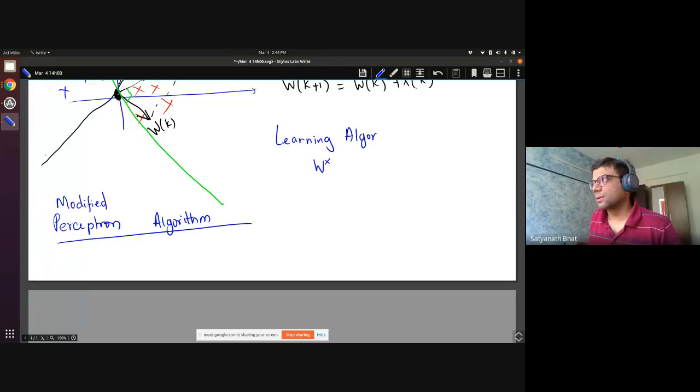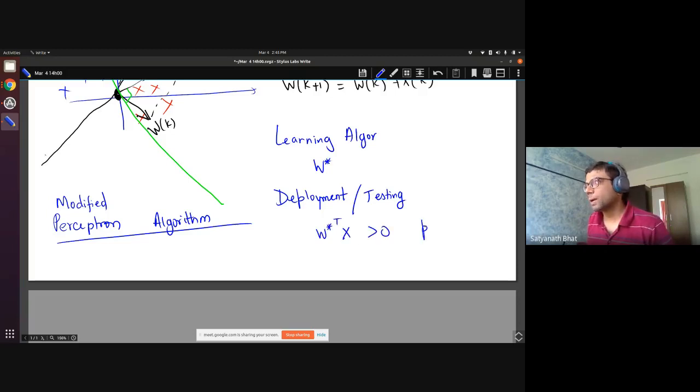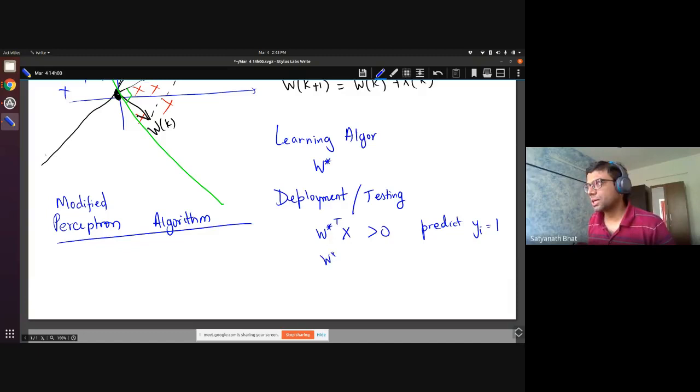The output of a learning algorithm is W star, okay? And in deployment, this is also called the testing phase, what you do is you compute W star transpose X. If it is greater than 0, you predict yi equal to 1, and if W star transpose X is less than 0, you predict yi equal to 0.